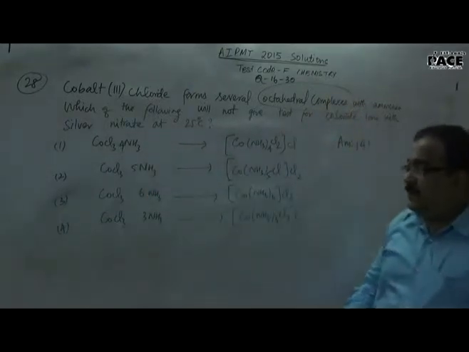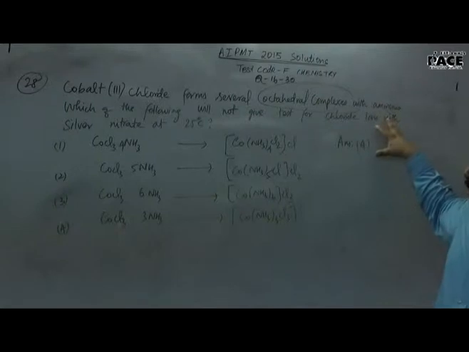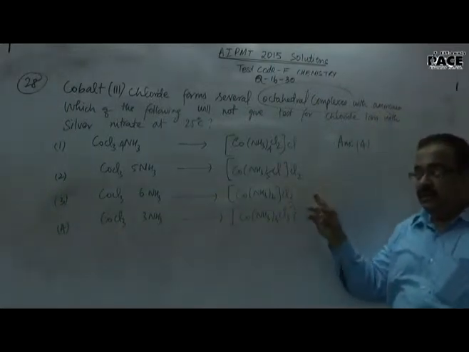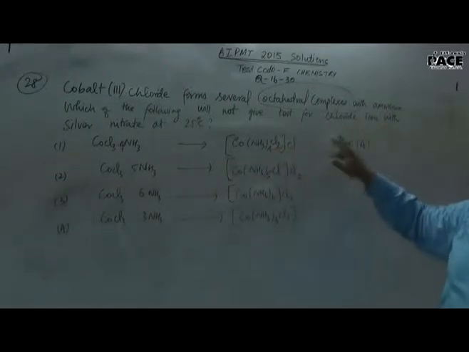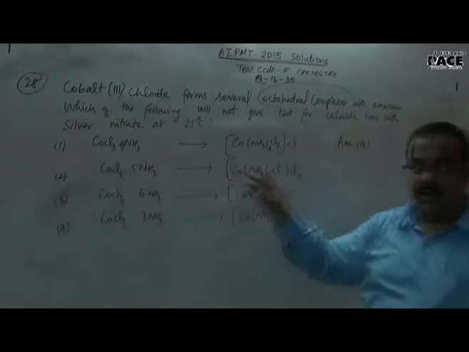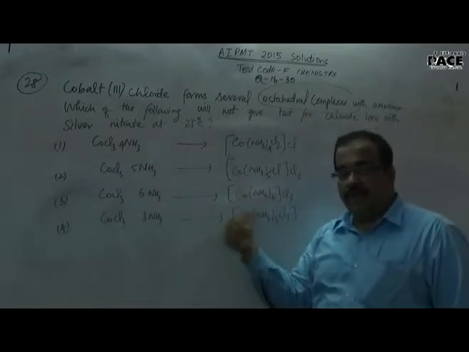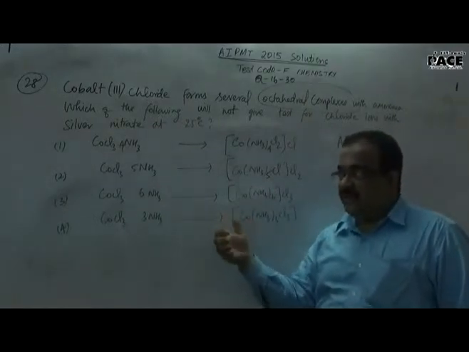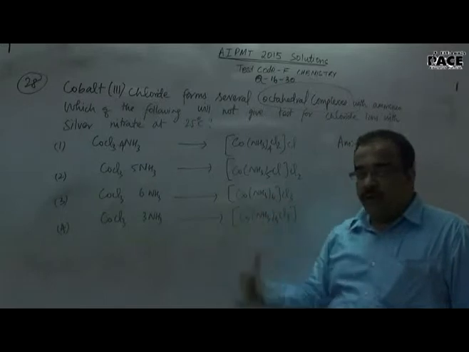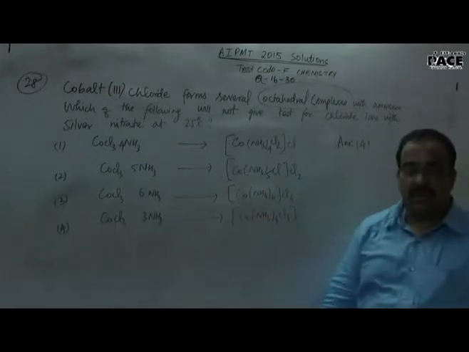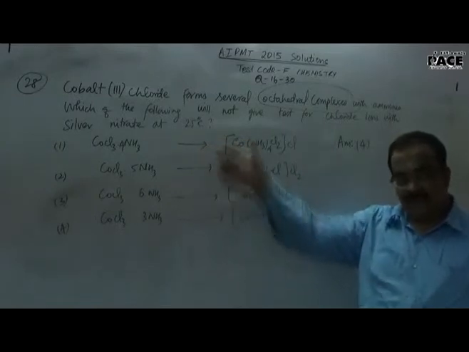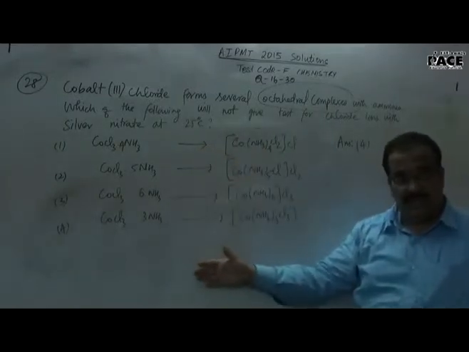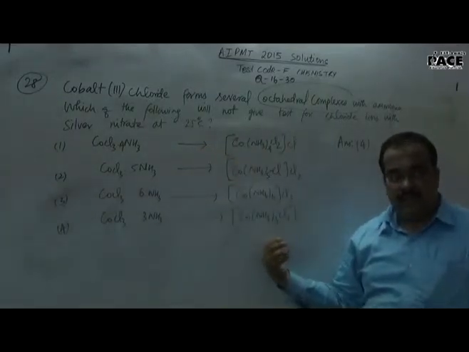Now, let us start with this. They are giving a clue. Ammonia and chloride both are ligands here. It's very clearly given which of the following will not give a test for chloride ions with silver nitrate. Chloride can be outside as well as inside the coordination sphere. Silver nitrate has to react with chloride in order to precipitate. So you are supposed to draw a structure in which there should not be any chloride ion outside the coordination sphere.